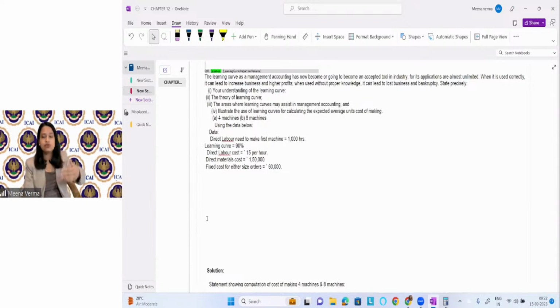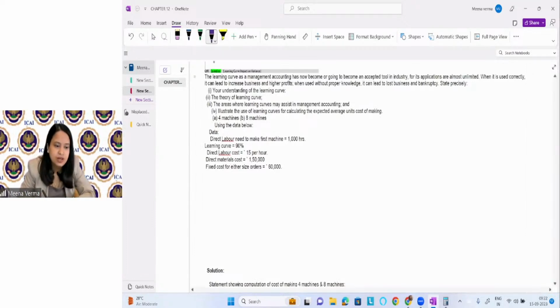Now, what happens in case of learning curve? We assume that when the labor repeats the same task again and again, he will learn the task, and he will take less time. He will be more efficient. Initially, he will be less efficient, then he will learn it, improve and become more efficient. The point is that he will reach a place where there is no scope of learning. Once he reaches that place, everything will become fixed, right? So we will do it here.